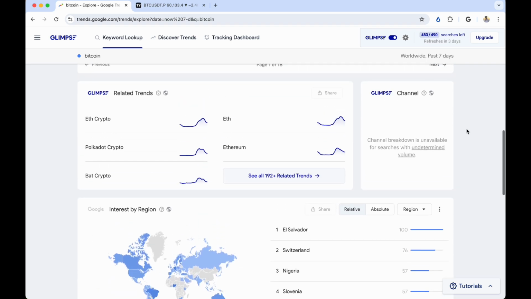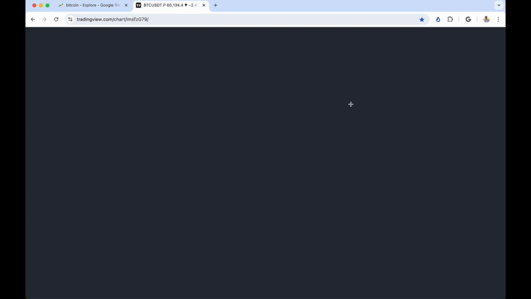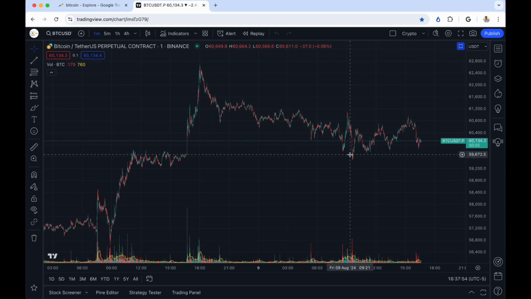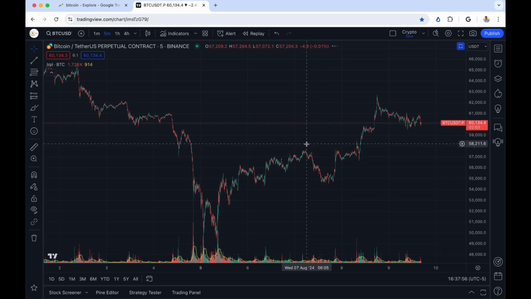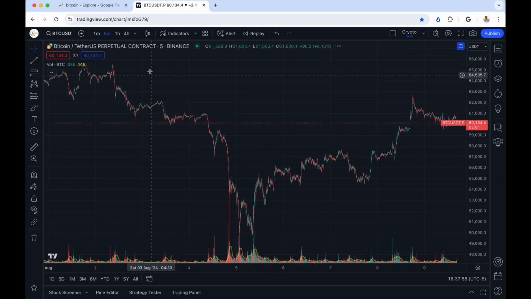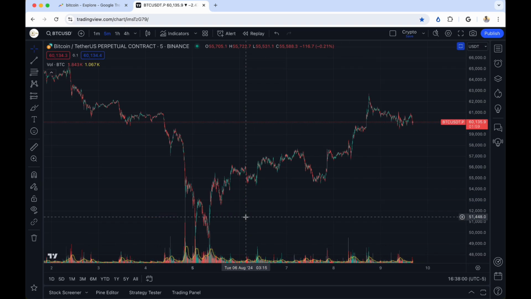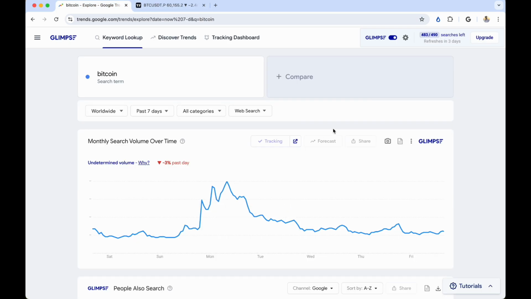So with Google Trends, there are a few things that I want to talk about and compare it to the price of Bitcoin, as you can see right here. Now, we have had a very, very large crash. Now, that would almost always have a spike in Google Trends, but I want to talk about what denotes a market bottom and what denotes a market top. What's the best thing that you can do in 2024?